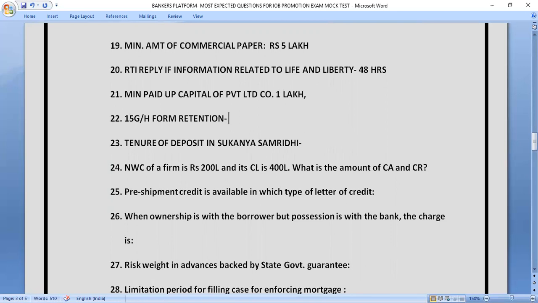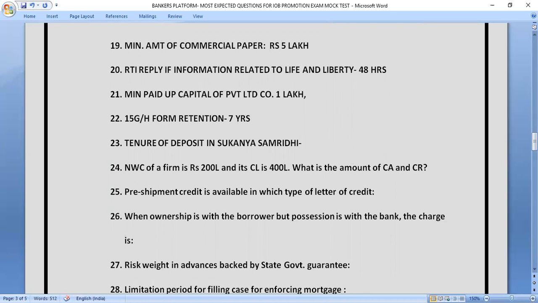As you all know, friends, we take the 15 G/H form from the customers. So for how much time we have to retain that form with us? So the correct answer of this question is for 7 years. For 7 years, we have to keep the 15 G/H form in our records.